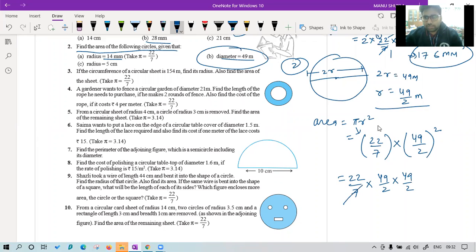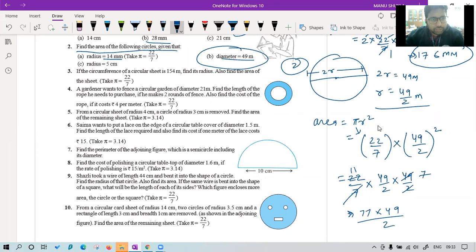So 7 7s are 49, 2 11s are 22. We just have to multiply these three and divide by 2. So 7, 49 and 11. 7 times 11 is 77 upon 42.